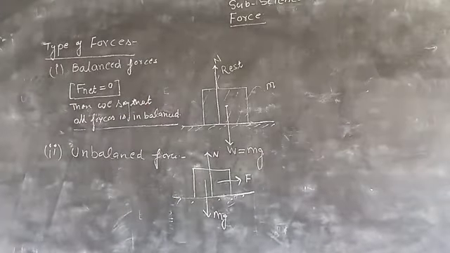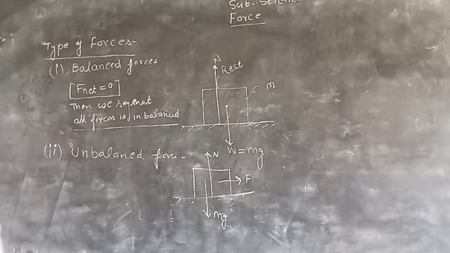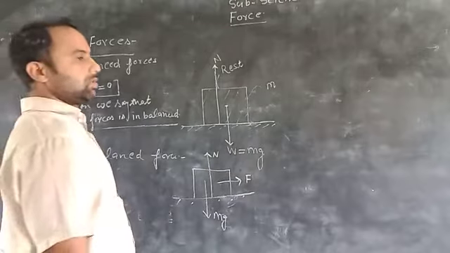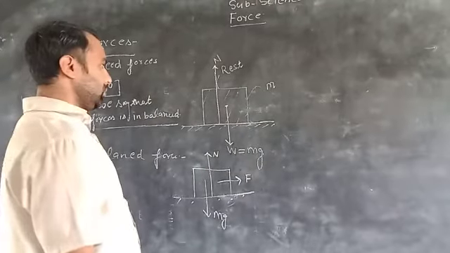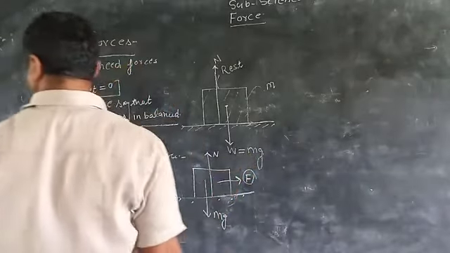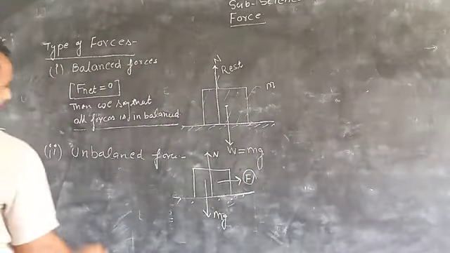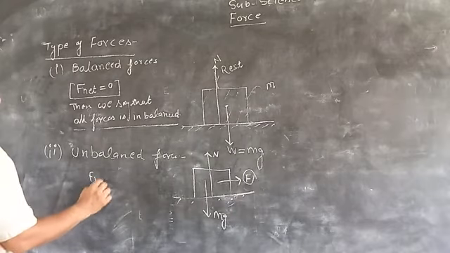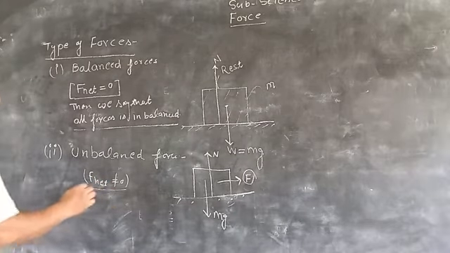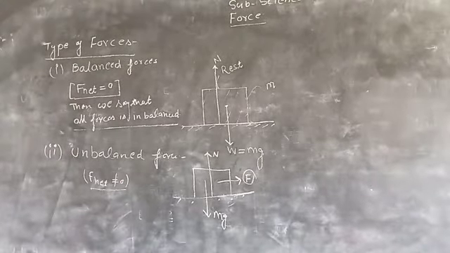Here we see that the two vertical forces should be balanced, because there are no vertical motions, there is only horizontal motion. So these forces are unbalanced forces. Here F net is not equal to 0.